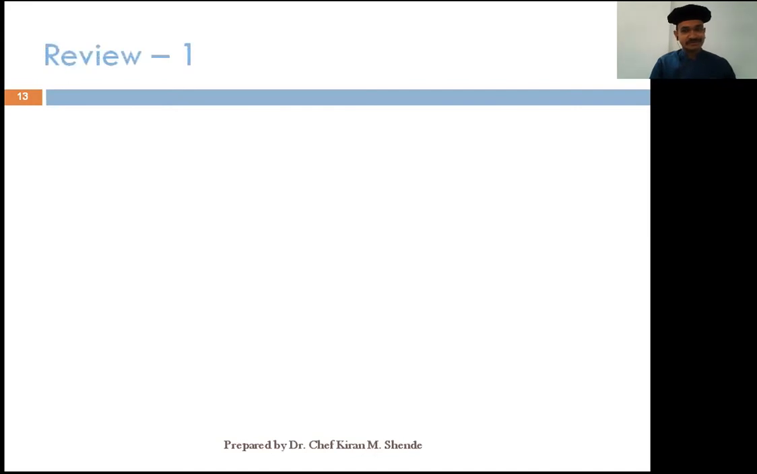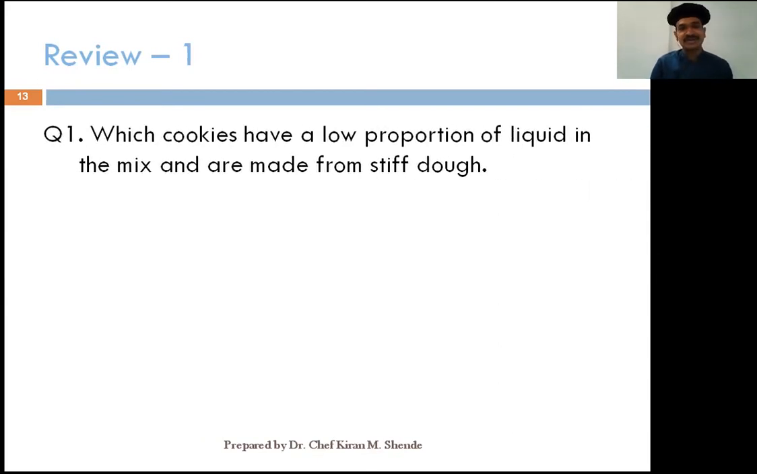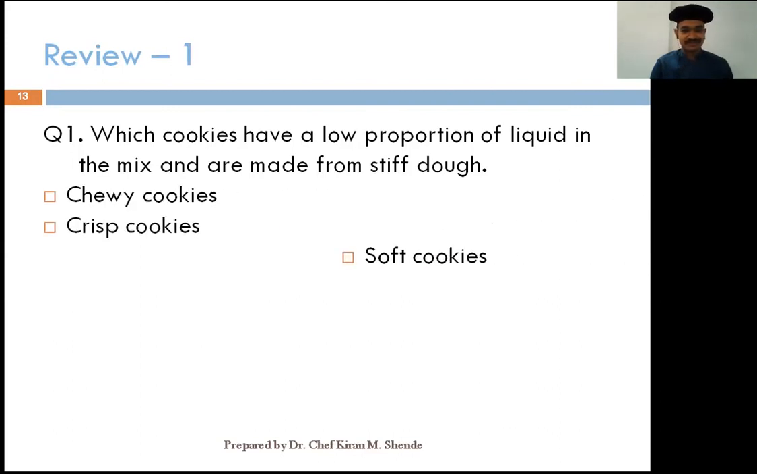On that very note, let us have a quick review or a quiz which will help you understand the level of your understanding today. Question number 1: which cookies have a low proportion of liquid in the mix and are made from stiff dough? The options are chewy cookies, crisp cookies, and soft cookies. Think, students, the answer will be shortly given to you.